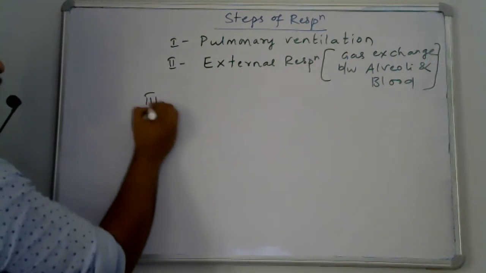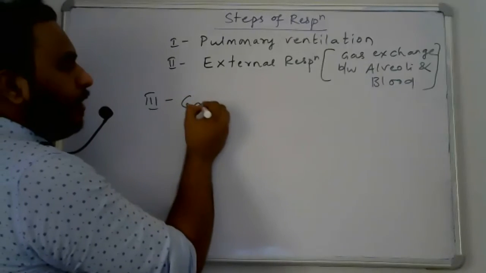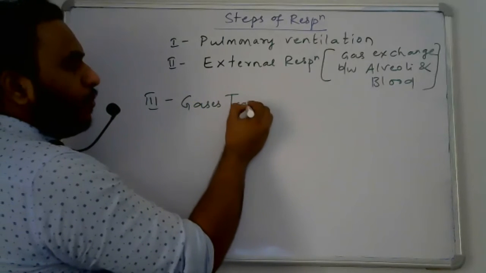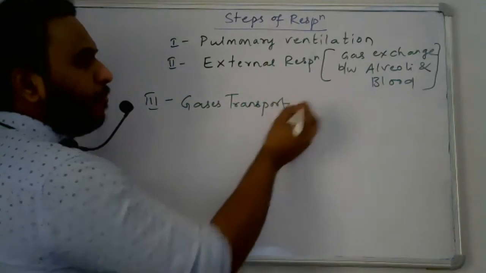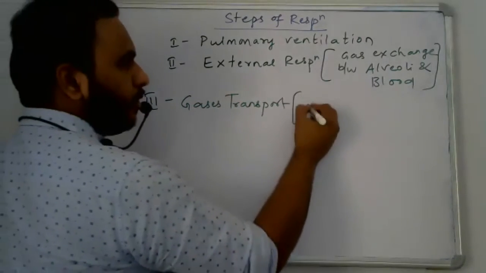The third step is gases transport, like oxygen and carbon dioxide transport.